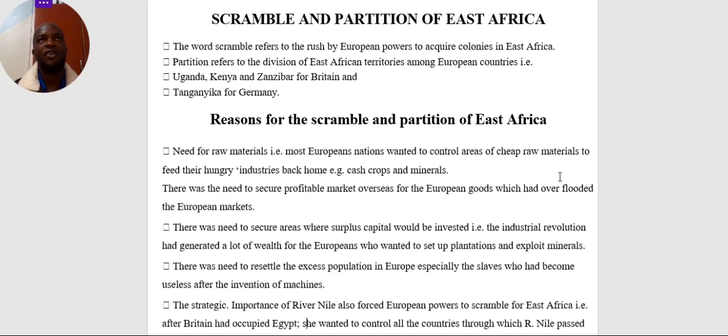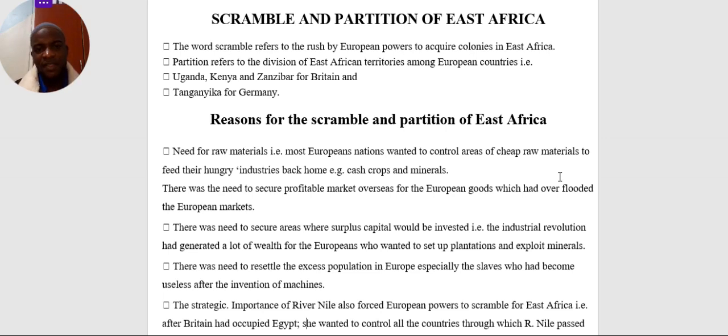The only areas that they saw as approachable in terms of minerals were in East Africa. So they rushed for East African territories, hoping that in these areas they would find very cheap raw materials that they could use to feed their home industries.